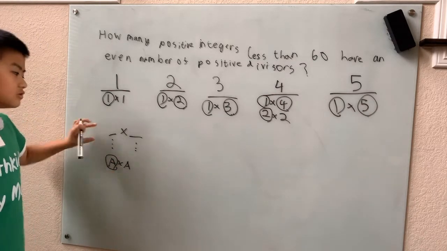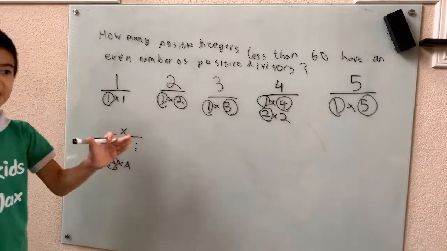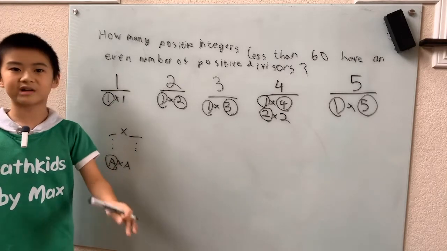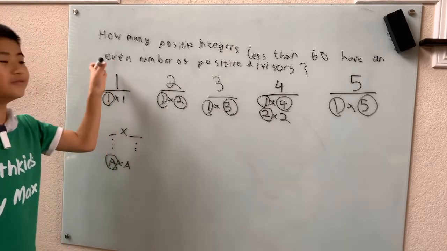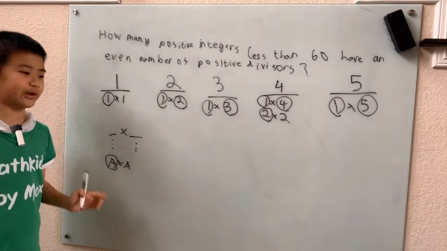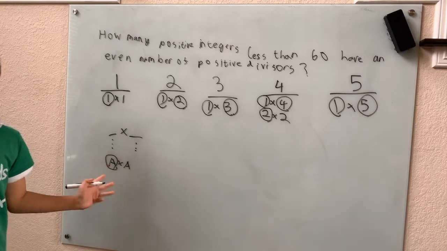So they're just going to have pairs, pairs, pairs. That means any number that isn't a perfect square has an even number of divisors. But any number that is a perfect square has an odd number of divisors because it does have this a times a thing in it.